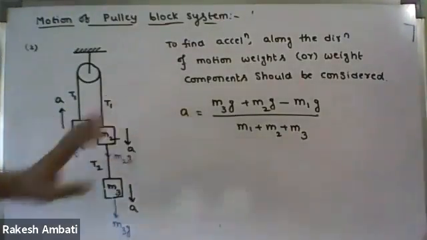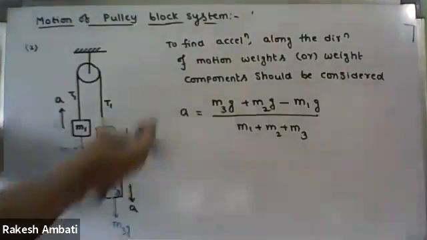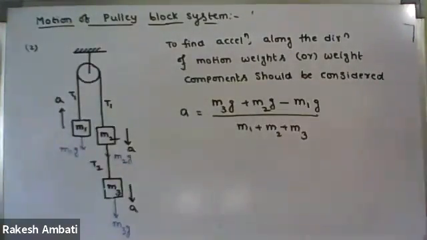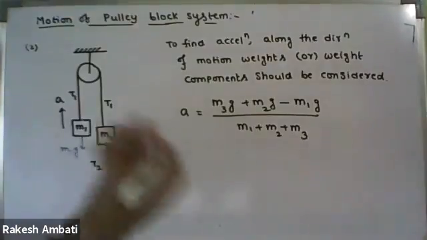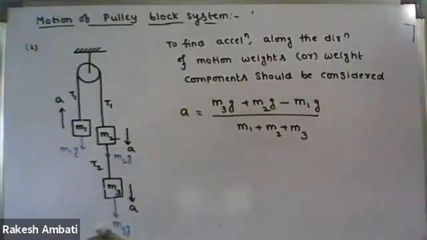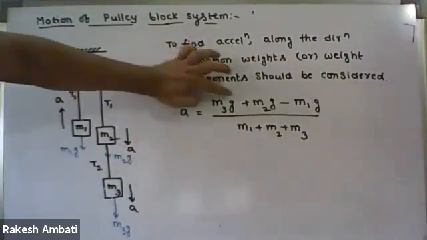Is it clear, finding acceleration? Sir, can you explain again? So where are you having difficulty? Let me know, then I will explain accordingly. Is it clear how M3G is positive?